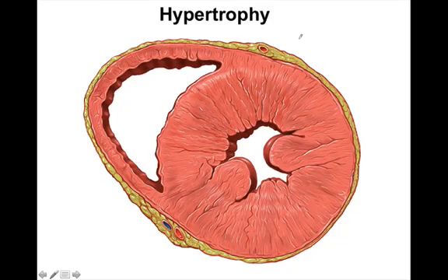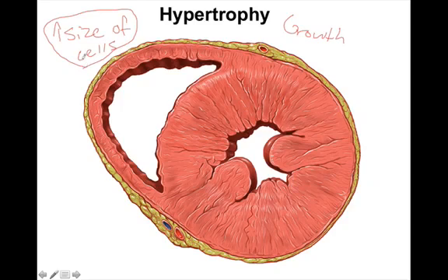Hypertrophy is a word to describe tissue growth. Okay, tissue growth. Now, with hypertrophy, this tissue is getting larger because of an increase in the size of cells. Okay, not an increase in the number of cells, an increase in the size of cells. Now this type of growth or adaptation occurs in cells or tissues that are incapable of undergoing mitosis.